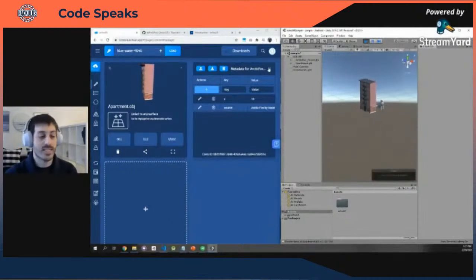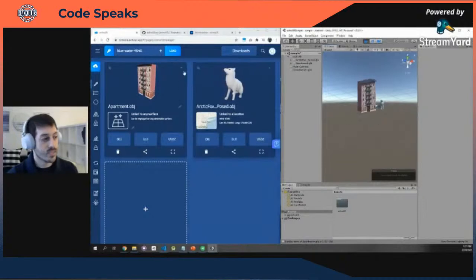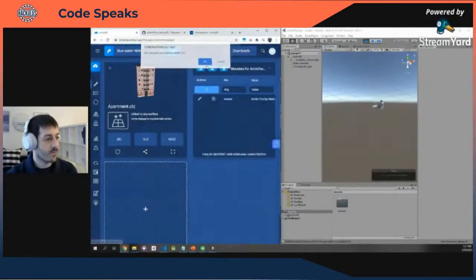So what we have here is what we call a stateful content management system, basically remembering the state of your application and saving it to the cloud. But now what happens if I want to make any modifications? Let's delete this building right here, and let's put the Fox stack in the middle.